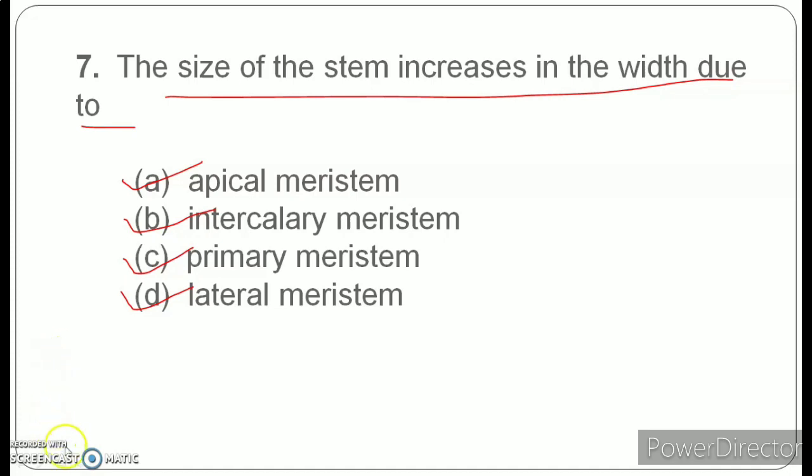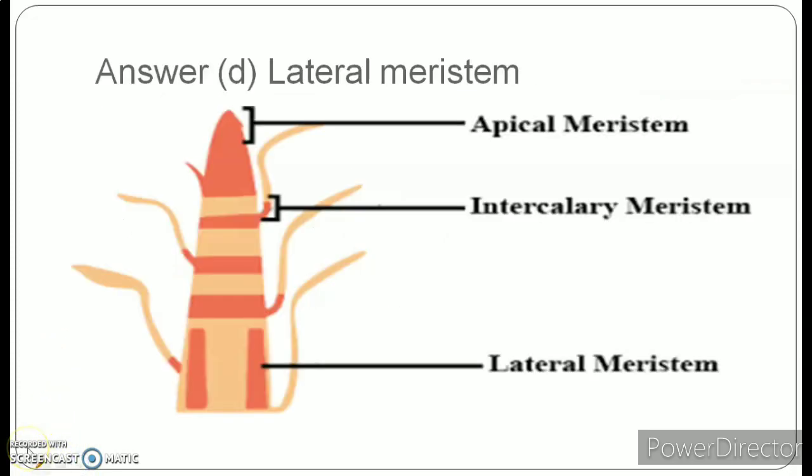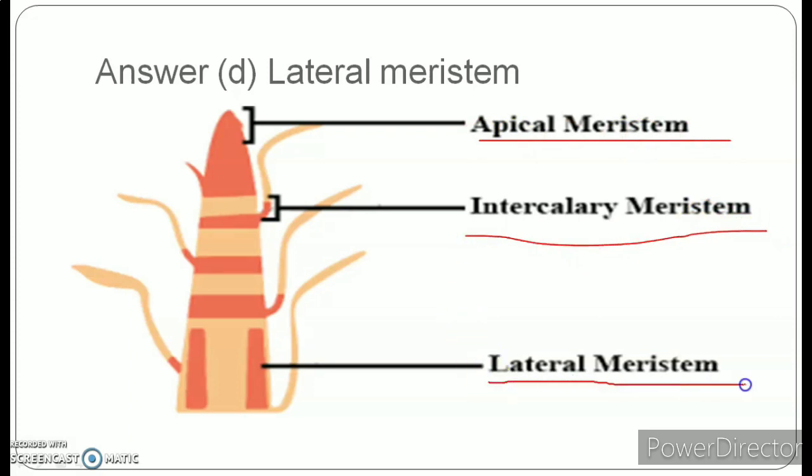Okay, so the correct answer for this question is option D, that is lateral meristem. As you see here in the diagram, we have 3 important types of meristematic tissue, that is apical meristematic tissue, intercalary meristematic tissue, and the lateral meristematic tissue. If I talk about lateral meristematic tissue, then it occurs at the side of the stem or the root as it is visible in the diagram. Okay, and these are basically responsible to increase the girth of the plant. Girth means what? The thickness, the diameter of the plant.